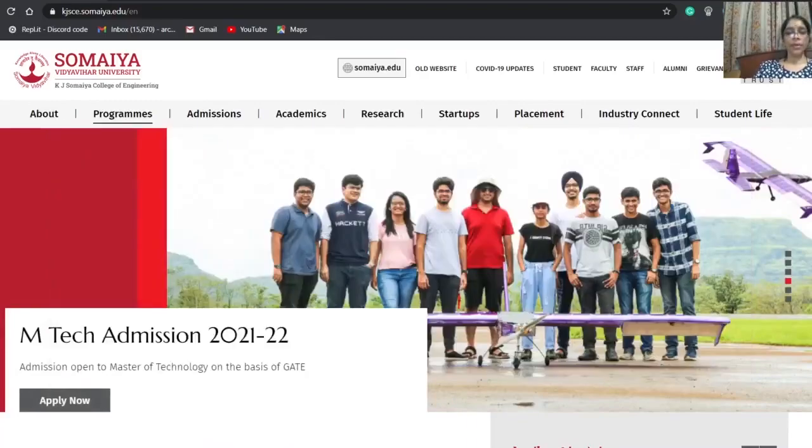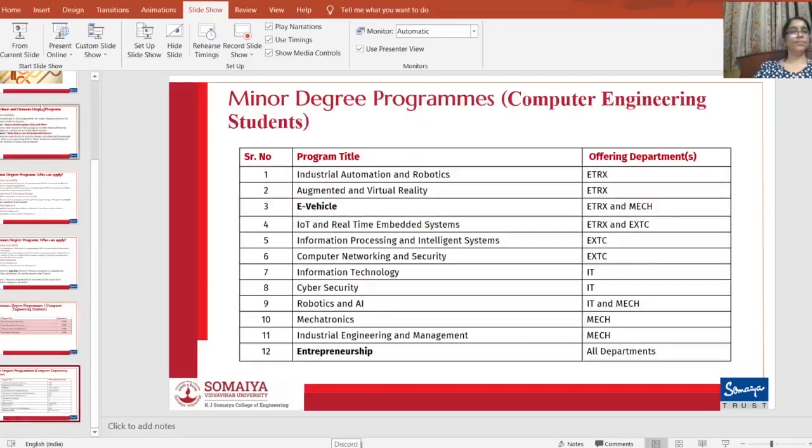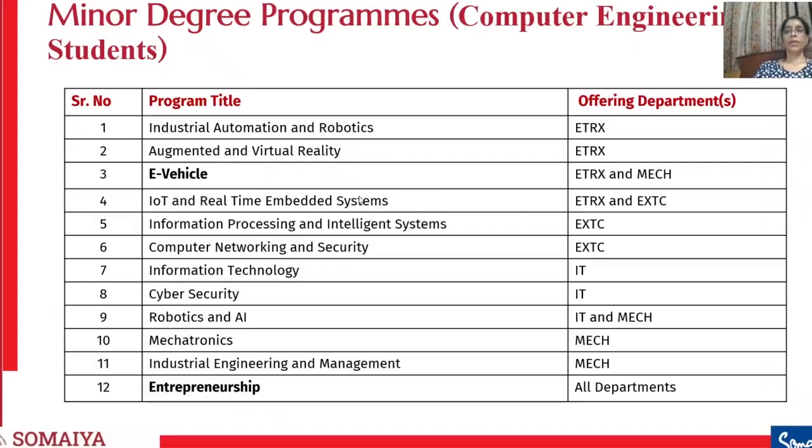Now come to minor degree programs. These are the 12 minor degree programs that are offered to computer engineering students. Here you can see all the program titles along with the different offering departments. Now I will show you how to get more information about any of the minor degree programs on the website.